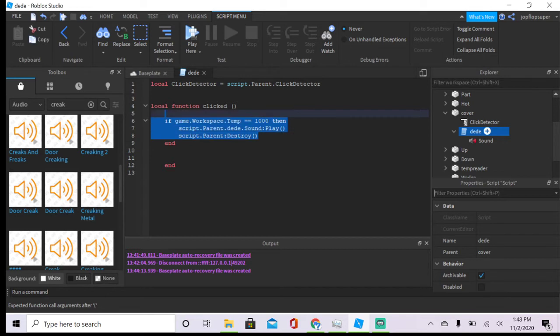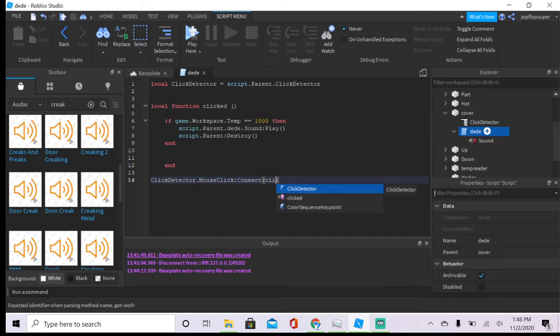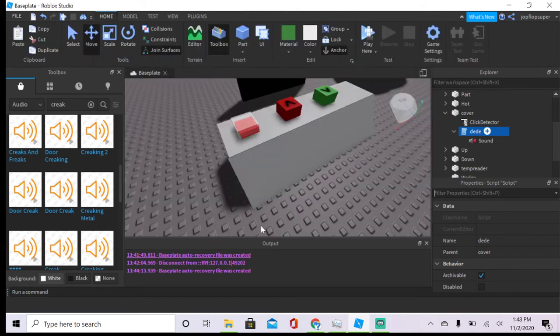And yeah, that's essentially it, I think. But also you have to add it, so click detector.mouse click connect clicked. There you go. So now it should play whatever sound it is.